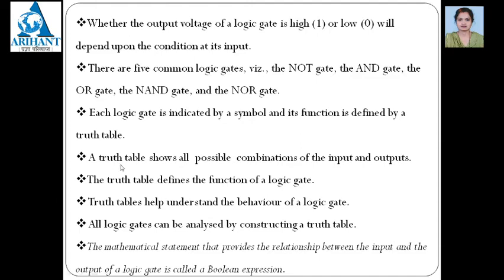Each logic gate is indicated by a symbol and its function is defined by a truth table. The truth table shows all the possible combinations of input and output. The truth table defines the function of a logic gate also. Truth table helps to understand the behavior of a logic gate. All logic gates can be analyzed by constructing a truth table only. Next is the mathematical statement which provides the relationship between input and the output, called as a Boolean expression. So there are two terms related to the logic gate which are truth table and the Boolean expression.